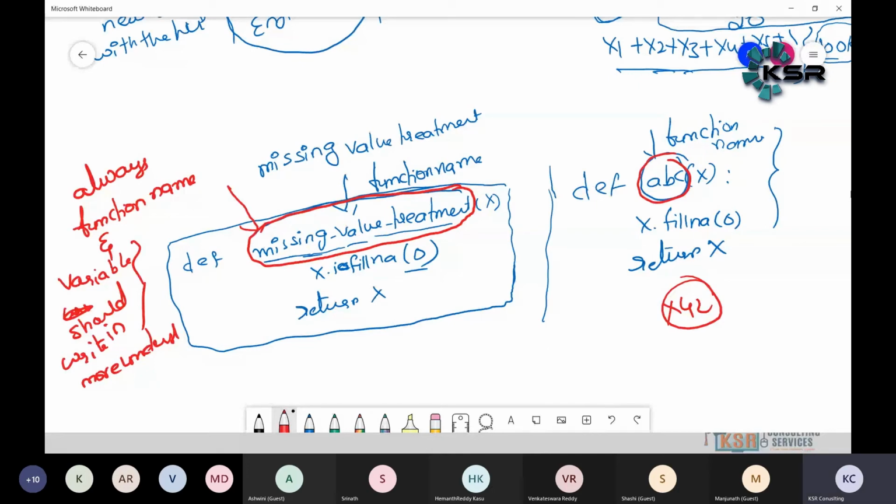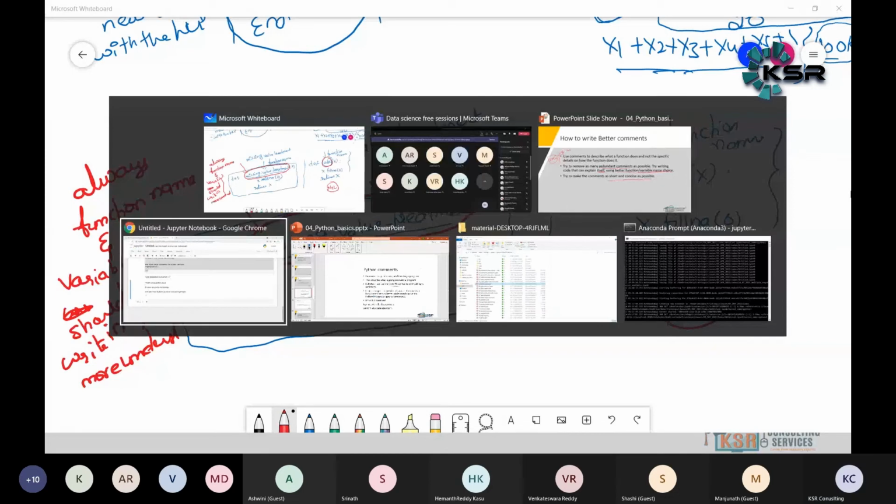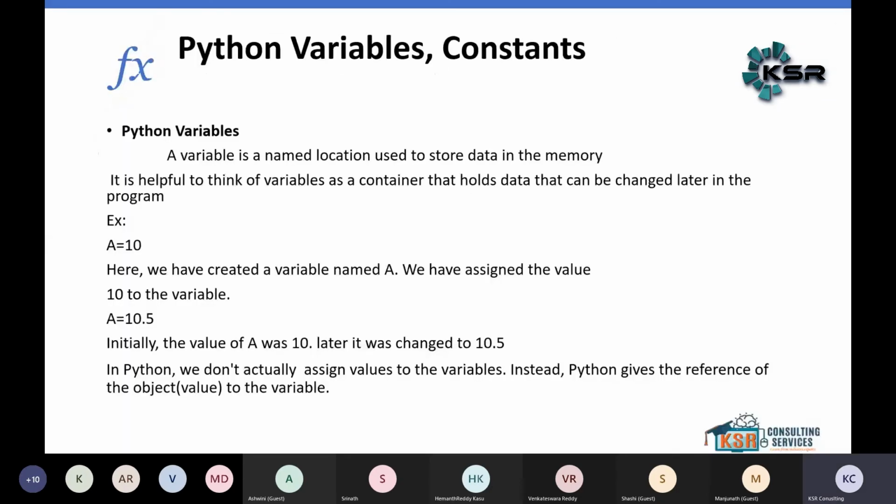Okay, next topic is variables, constants and literals. Let's discuss the variables first. Variables and constants now; literals come in the next topic. What is a variable? A variable is a named location which is used to store data in memory. ABC is a name, missing value treatment is a name, maybe XYZ is a name.